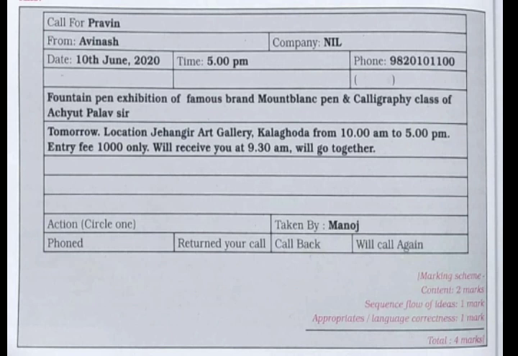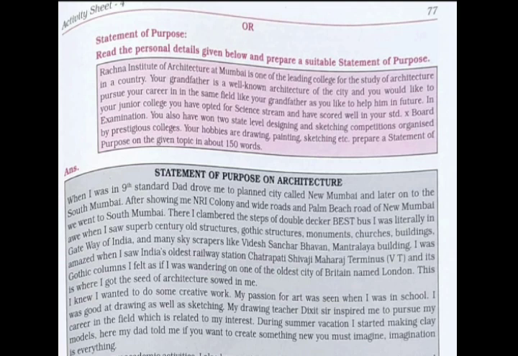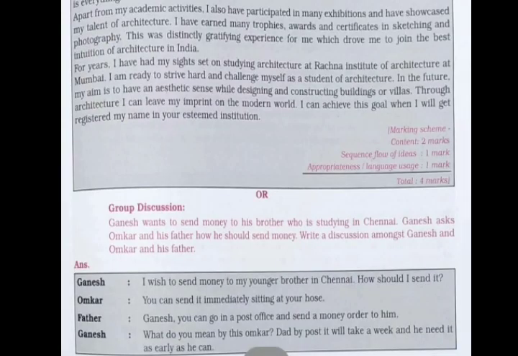For example, here the format is given for drafting the message, or you will be asked to write the answer directly. So you can do that. Marking scheme for this is content 2 marks, sequence of ideas 1 mark, appropriateness and language 1 mark. Or SOP, here you can see that the personal details are given, and you have to prepare an SOP. So you can go for this also if you feel easy. Marking scheme for this is content 2 marks, sequence of ideas 1 mark, and again appropriateness and language carries 1 mark.